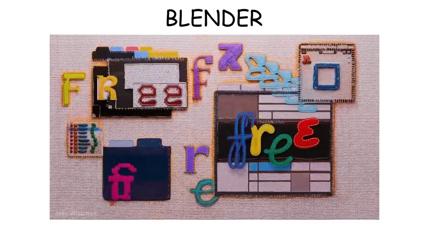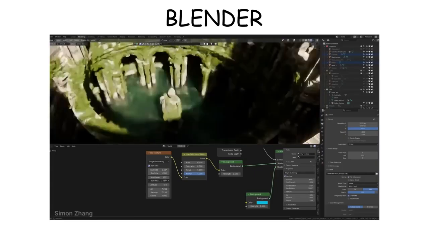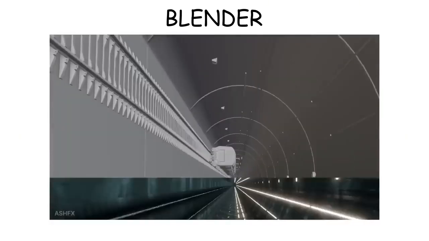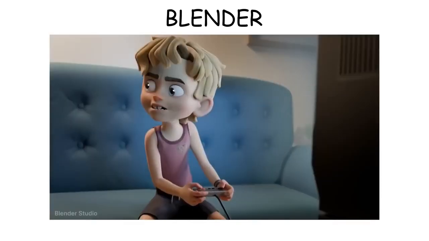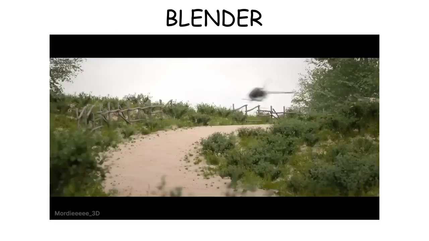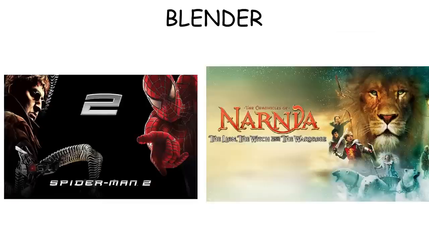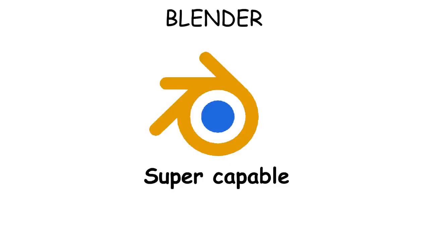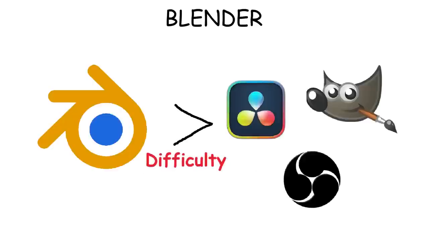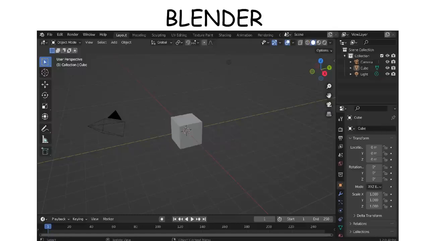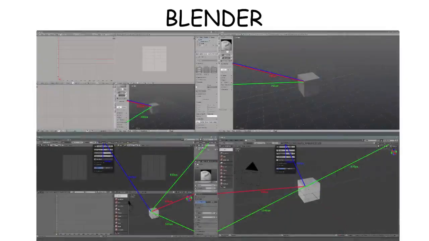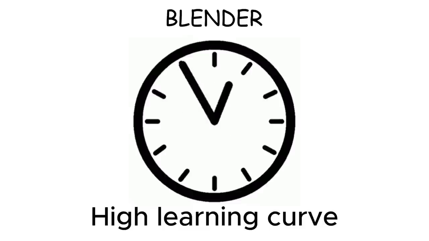But despite being free, Blender is very incredible. You can build fully detailed 3D objects and environments, animate characters with realistic movement, and simulate things like fire, smoke, and many more. In fact, some big productions like Spider-Man 2 and The Chronicles of Narnia actually use Blender for their visual effects. But because of all these capabilities, Blender is the hardest software to learn on this list. It has tons of features, and the interface is very different from most apps, so it usually takes months or even years to actually master it.